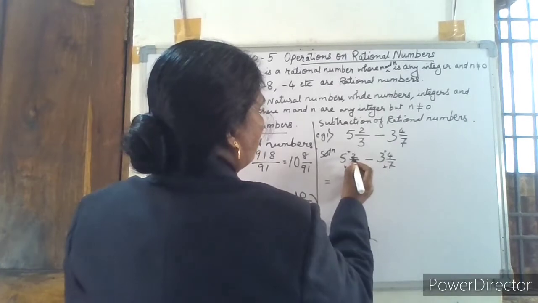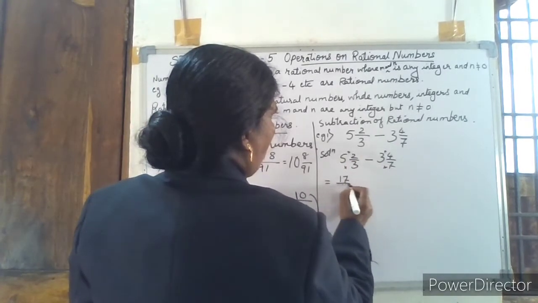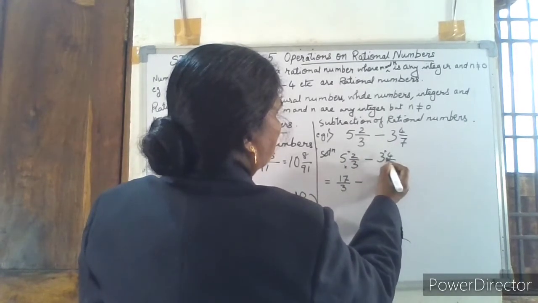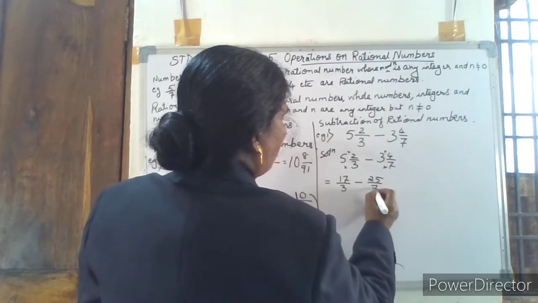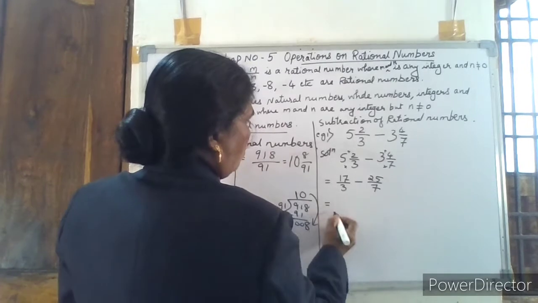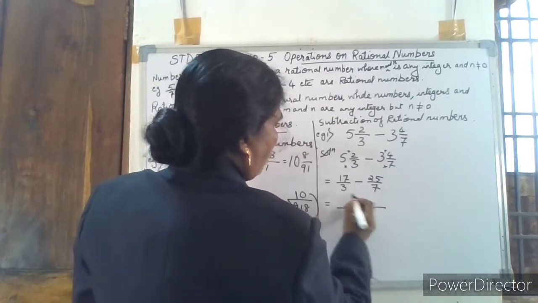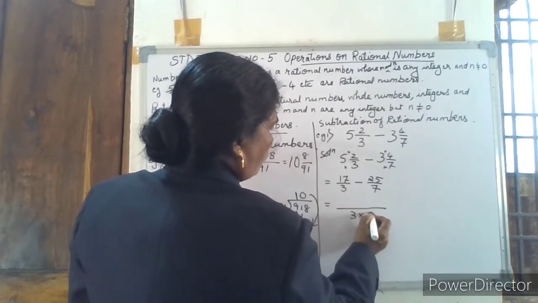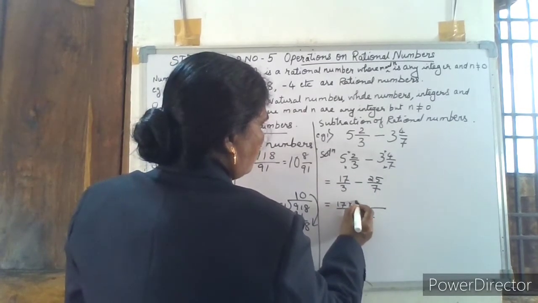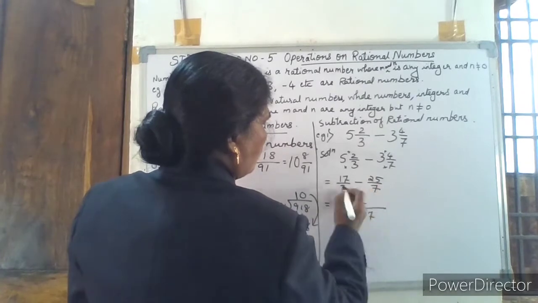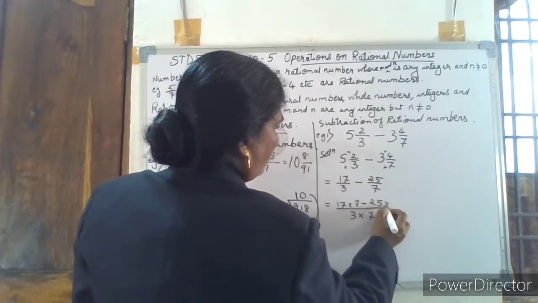So 3 fives are 15, plus 2 is 17. 17 by 3 minus 3 sevens are 21, plus 4 is 25, so 25 by 7. Now, take the LCM, the denominator 3 into 7, then cross multiply: 17 into 7 minus 25 into 3.